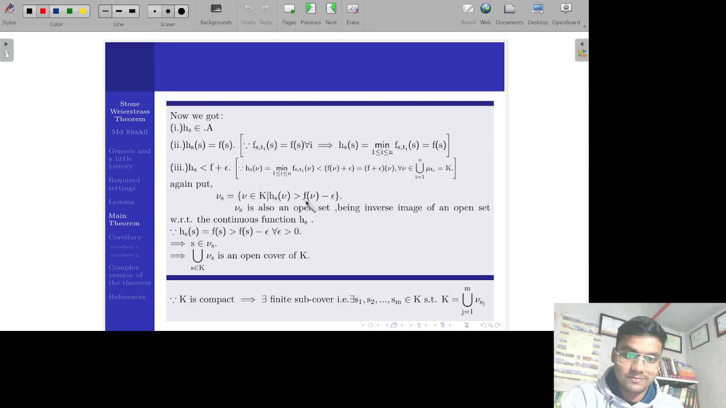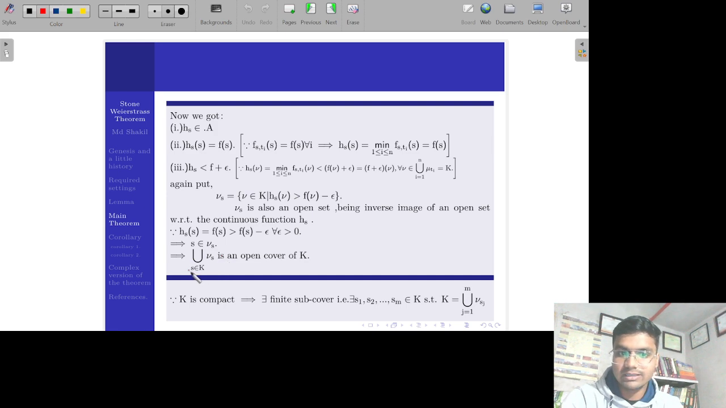So this is how beautiful it is. This V_s is also an open set because it is the inverse image of an open set with respect to the continuous function h_s. And we see that the value of h_s at s is f of s, and f of s is strictly greater than f of s minus epsilon, since epsilon is a positive quantity and when we subtract a positive quantity from f of s, f of s will be greater than f of s minus epsilon. So s satisfies the condition for being in V_s. So s is an element of V_s.